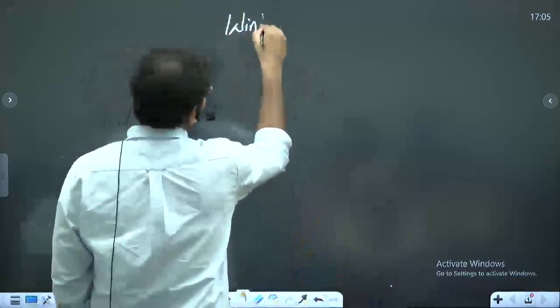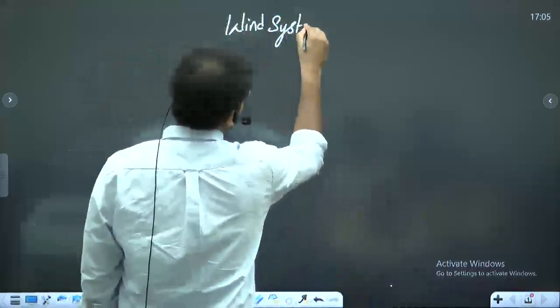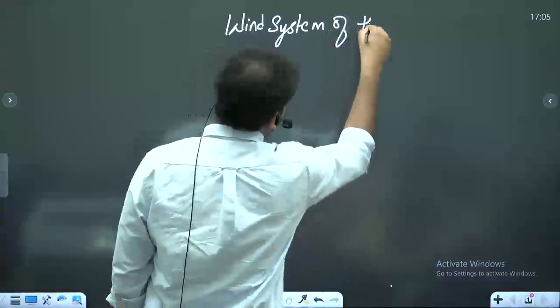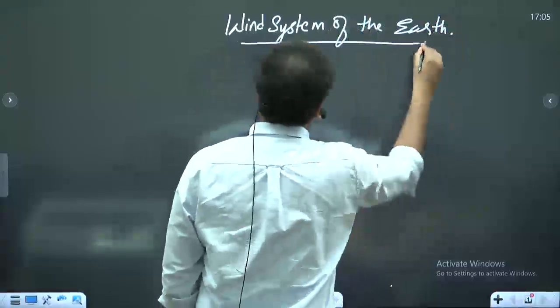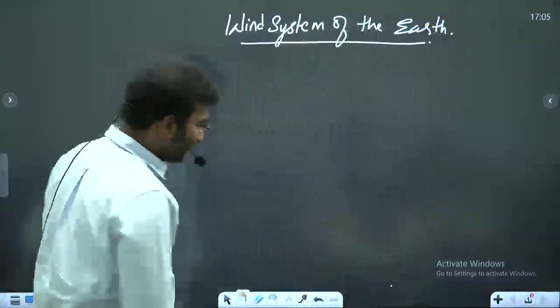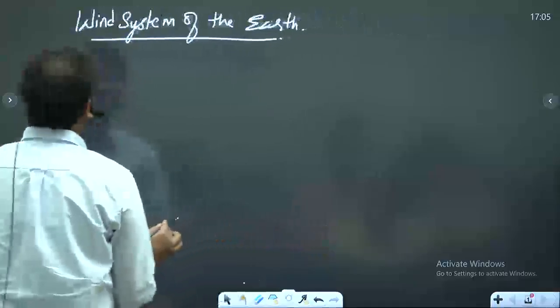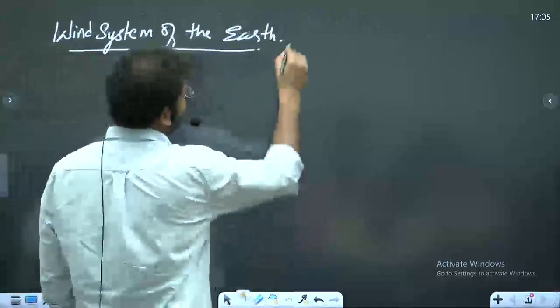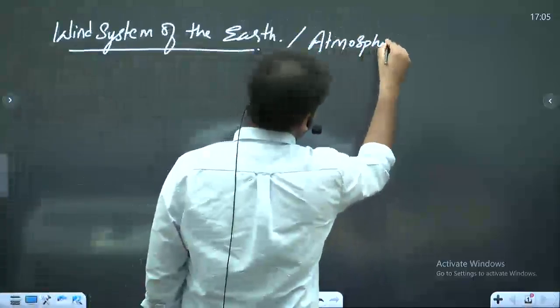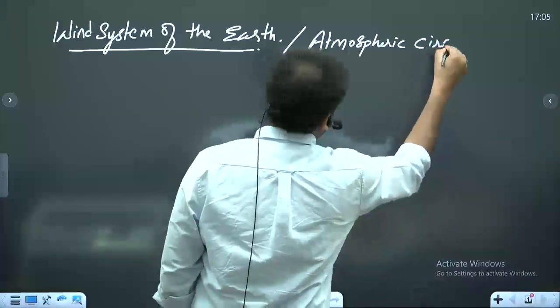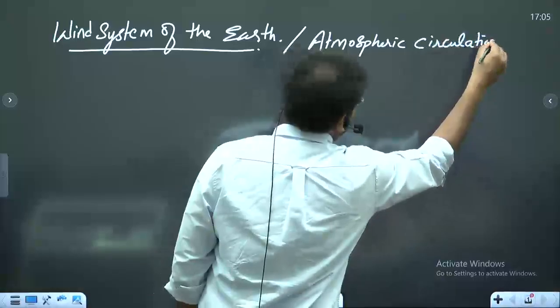And now we will start today with the wind system of the earth, which is otherwise also called atmospheric circulation.